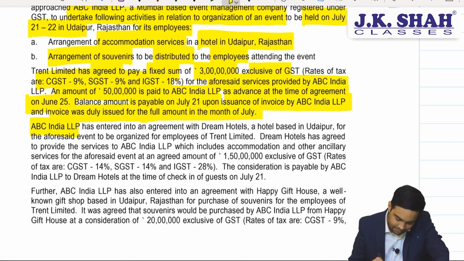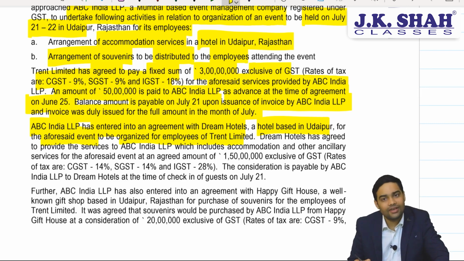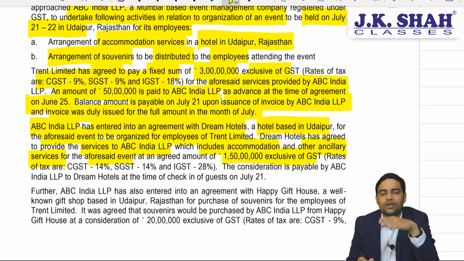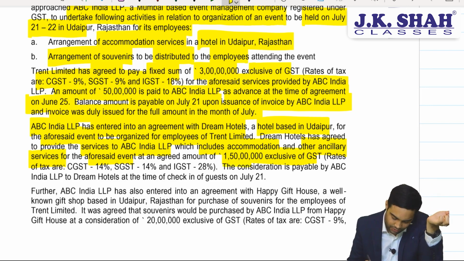ABC India LLP has entered into an agreement with Dream Hotels, a hotel based in Udaipur, for the aforesaid event to be organized for employees of Trent Limited. Dream Hotels has agreed to provide services to ABC India, which includes accommodation and other ancillary services for the event for 1.5 crores. So the hotel is going to provide the service to ABC LLP for 1.5 crores.